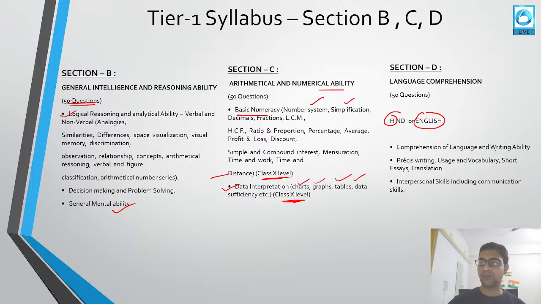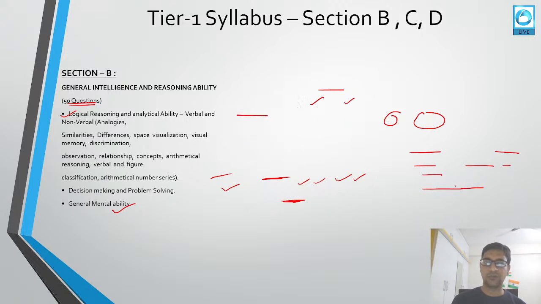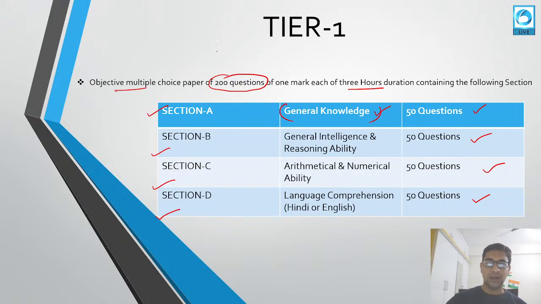So for the comprehension of language, they will give you comprehension of unseen passages, then they will check writing ability, then precise writing, usage and vocabulary, short essays, translations, then interpersonal skills including communication skills. All these things will be coming in the tier 1 of the examination. So this is like a preliminary examination.